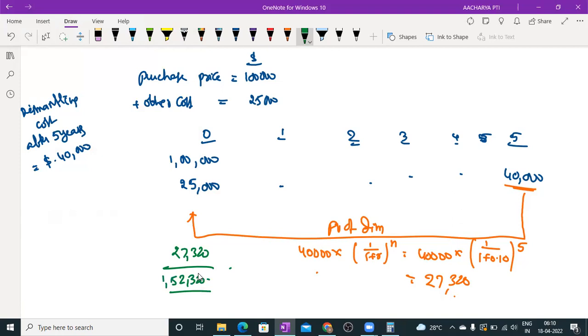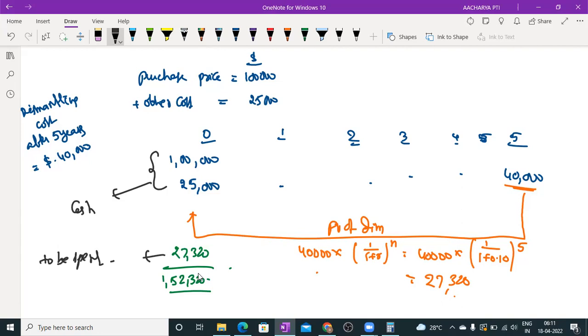These amounts are spent in terms of cash, but this amount is not going to be spent now. We have to spend 40,000 in the future, but the present value of that 40,000 we arrived at is 27,320.